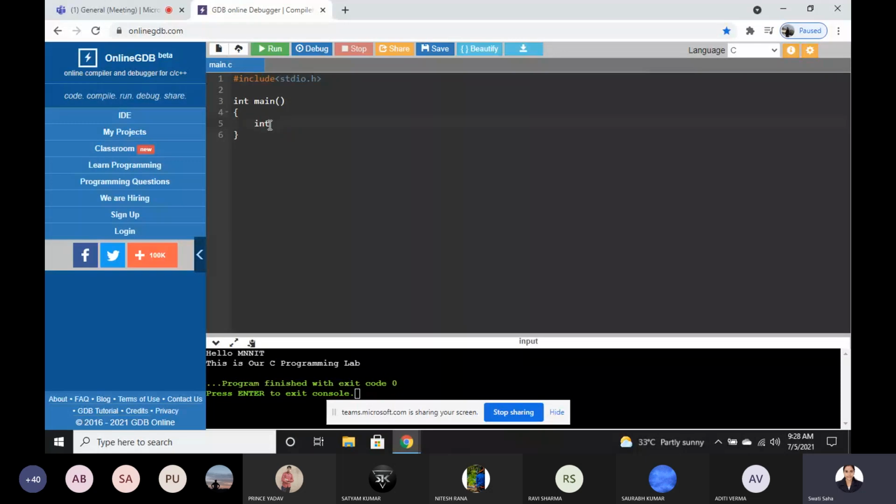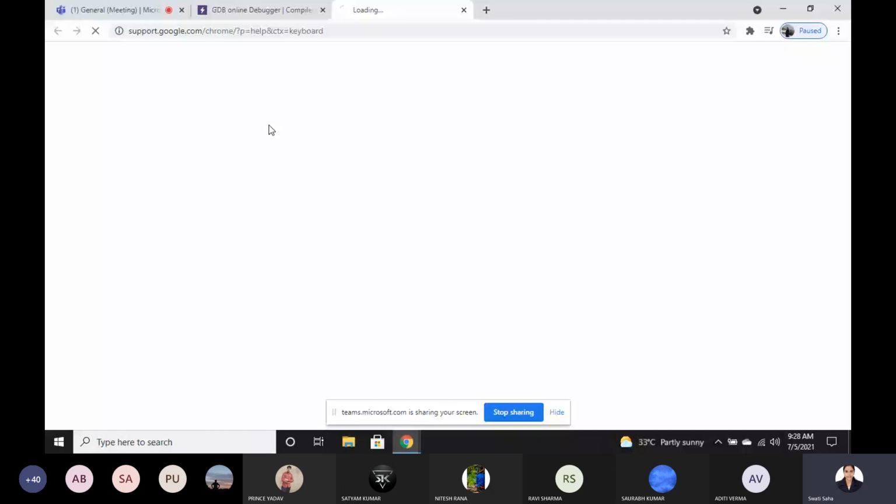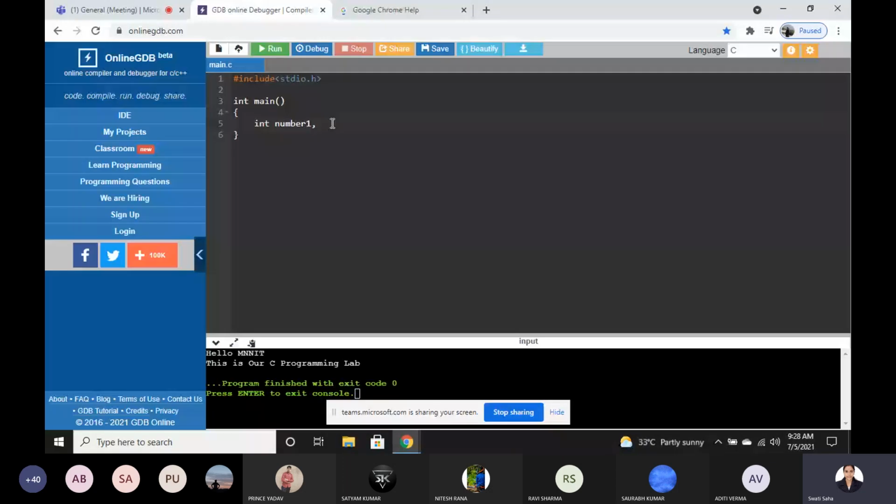Okay, so you can write int. The meaning of int is the number is an integer. Integer means this is not fractional, like it is 1, 2, anything. Okay, so int number1, this is known as data type.